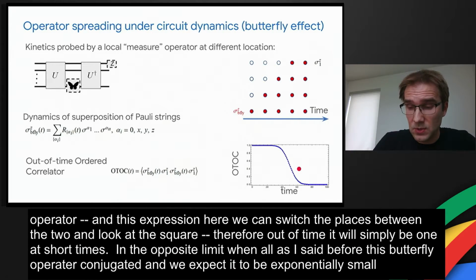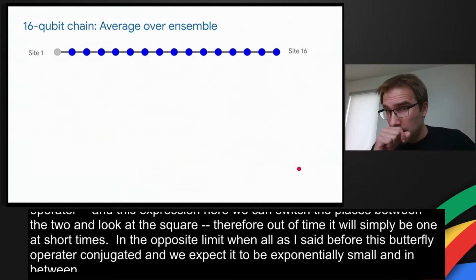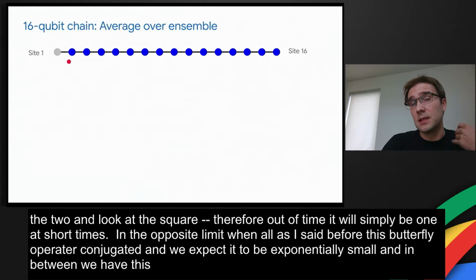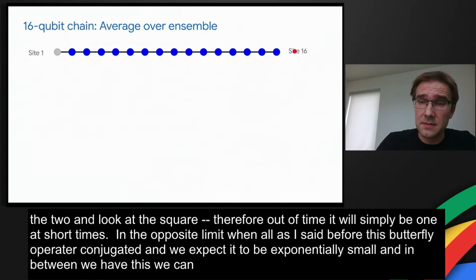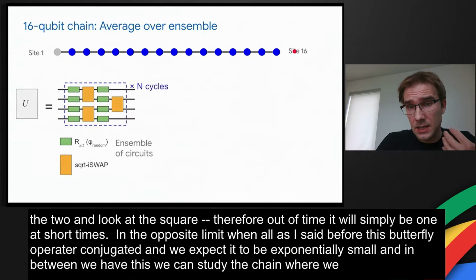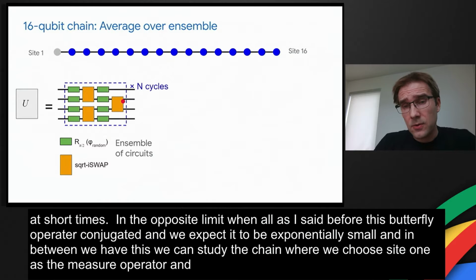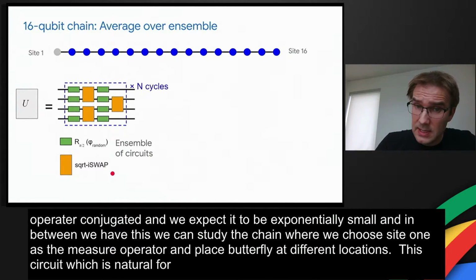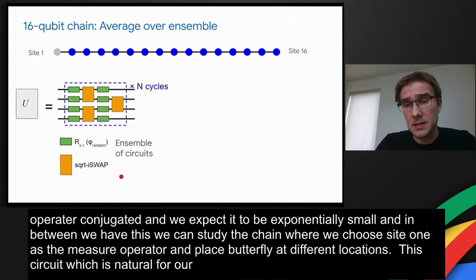That is a small, smooth front as shown here, typically. So we can study this on a 16-qubit chain, where we choose site 1 as the measure operator, and we will place the butterfly at different locations. And the circuit we choose is natural for our Sycamore chips, and consists of single and 2-qubit gates, where the 2-qubit entangling gate is square root iSWAP for this particular experiment.